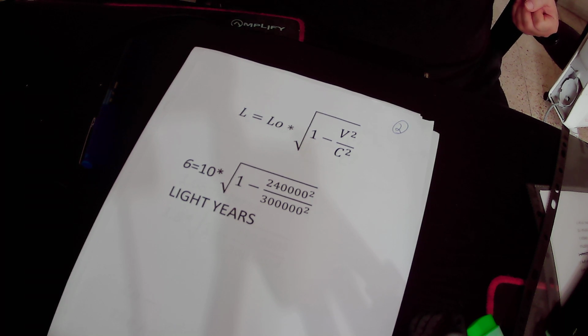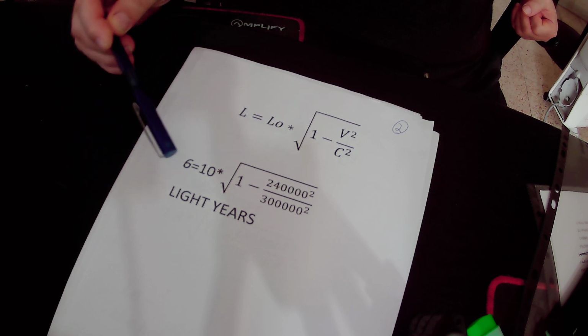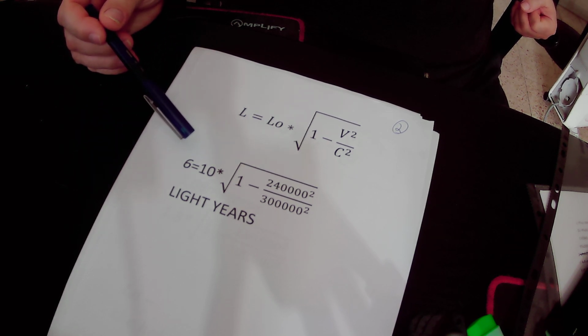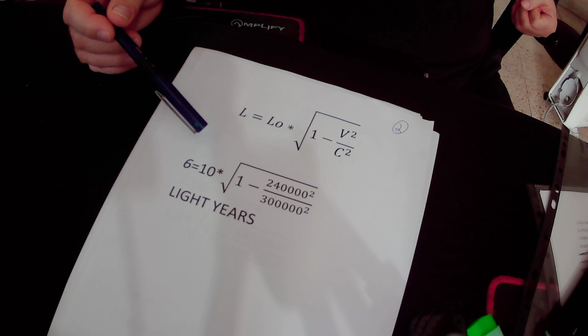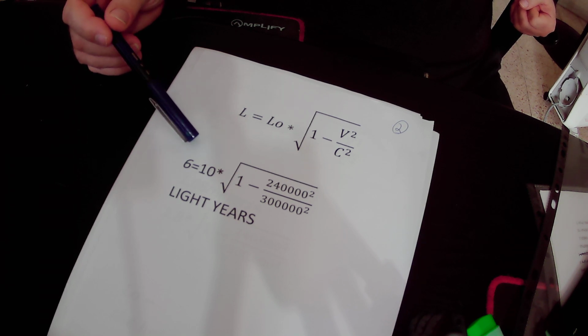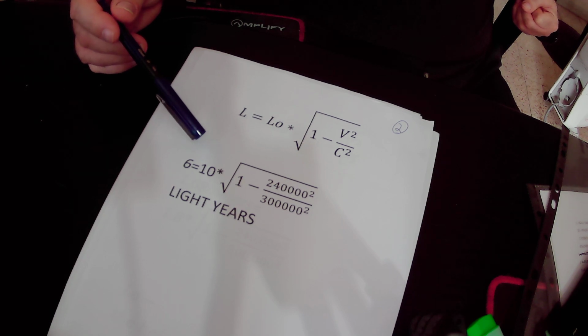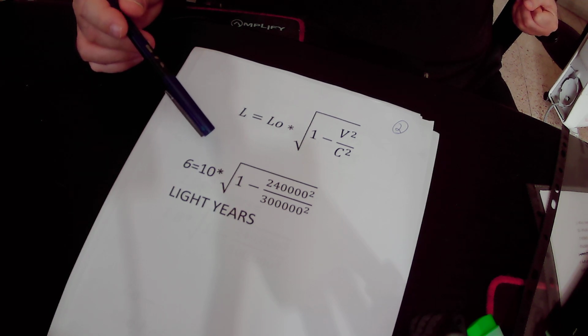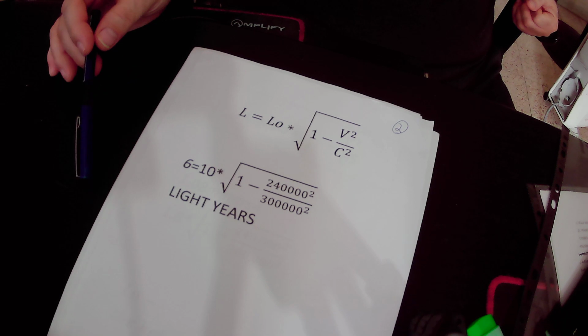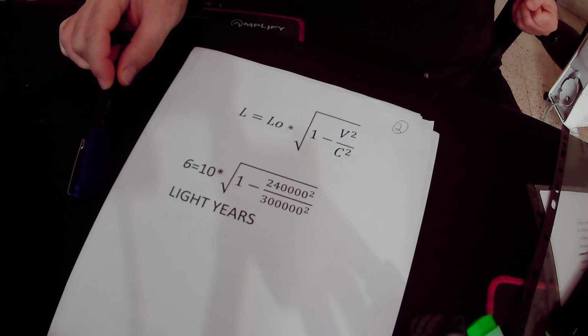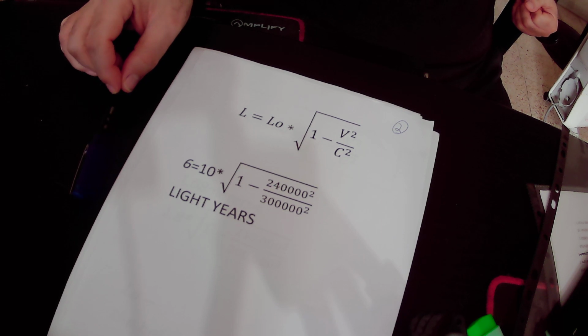Okay, in our example, we see that the distance between Earth and the star Epsilon shrinks from 10 light years to 6 light years because the spaceship is moving towards the star Epsilon at very high speed. So that phenomenon is called the contraction of distance.